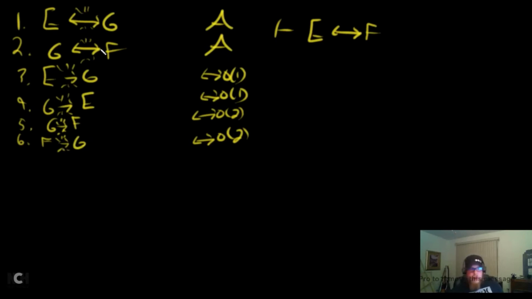We can do some double arrow ins, but it only gets us what we already have. And outs, no. And in, no. Double negation, no. But look at our goal. Our goal is a double arrow, which means we're probably going to do, in fact, we're definitely going to do a double arrow in. So what two things do we need to make that? We need E arrow F, and we need F arrow E. Get these two things, we're good, and we can just double arrow them in.